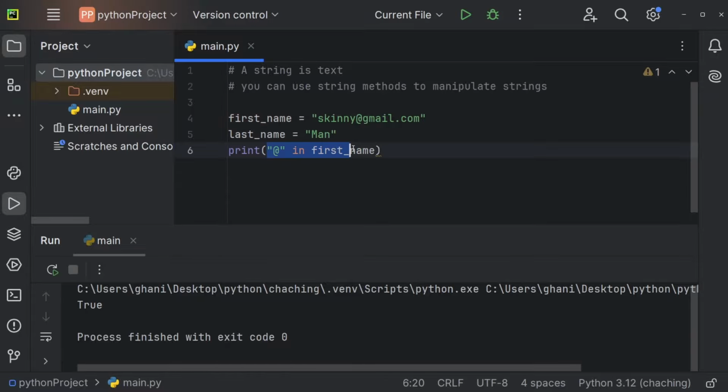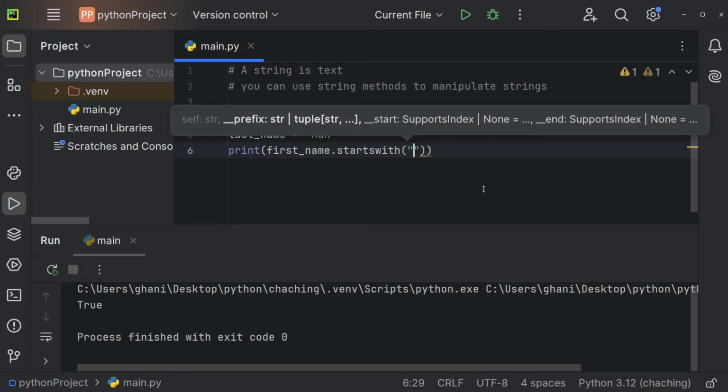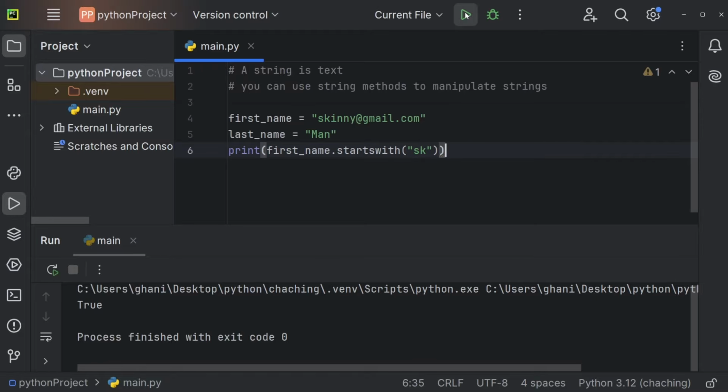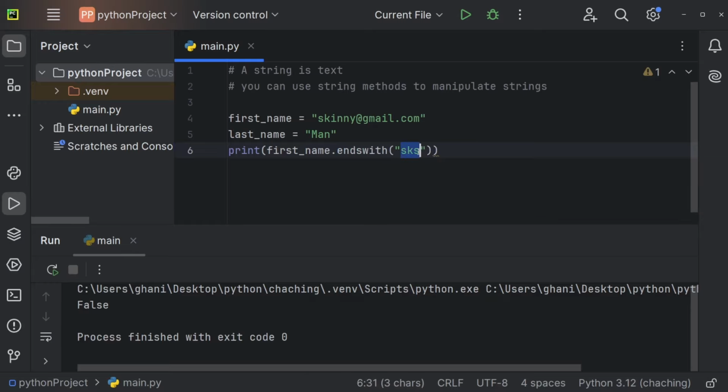We can also check whether our string, first name, for example, starts with a certain character. So maybe SK, we're getting true. SKS, we're getting false. So this checks whether our string starts with a certain character sequence or not. Of course, we can also use ends with, and we can say com, for example. That's of course going to be true, and that of course is going to be false. Let me just replace this with skinny again.